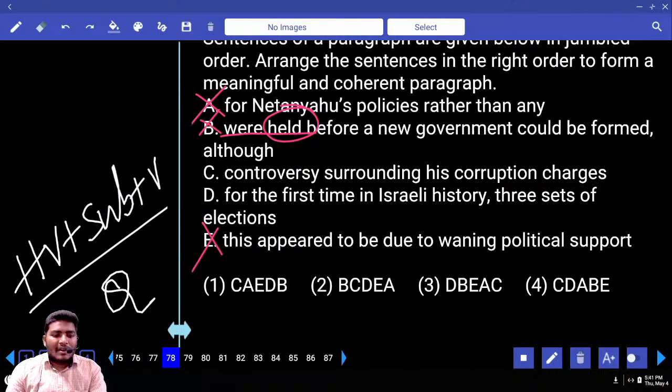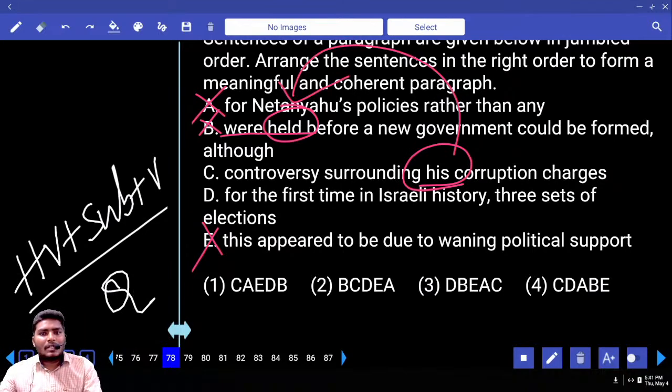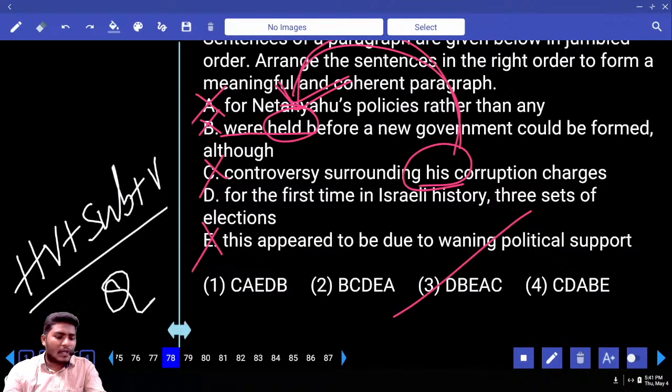Next, C or D. Tell me your answer, which is the first one. Controversy surrounding his corruption. Whose corruption are we speaking about? This person's corruption. Remember, whenever you see any pronoun, immediately try to check for any noun. Already a noun is there for this "his", right? So C also is out. So D is your starter. How many options do you have? Only 3. That is your answer.